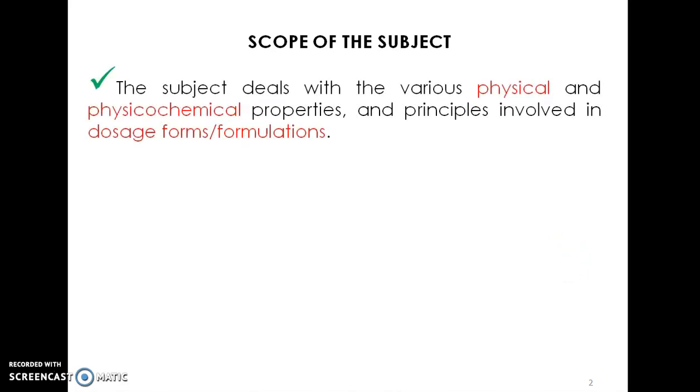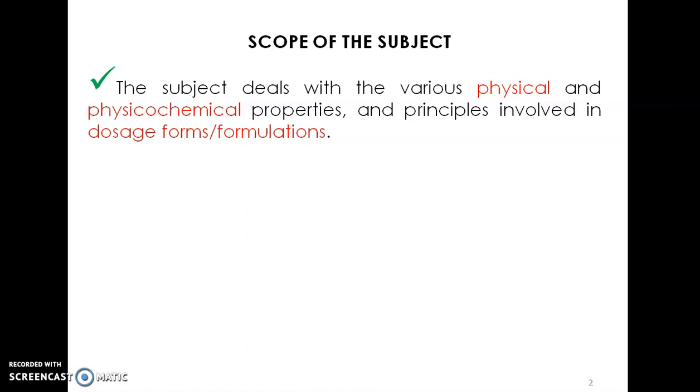Firstly, the subject deals with the various physical and physicochemical properties and principles involved in dosage forms or formulations. As we know, dosage forms or formulations are composed of various active pharmaceutical ingredients or polymers.